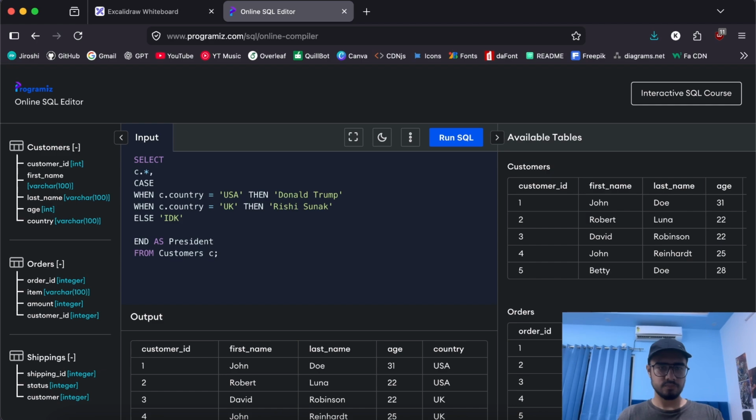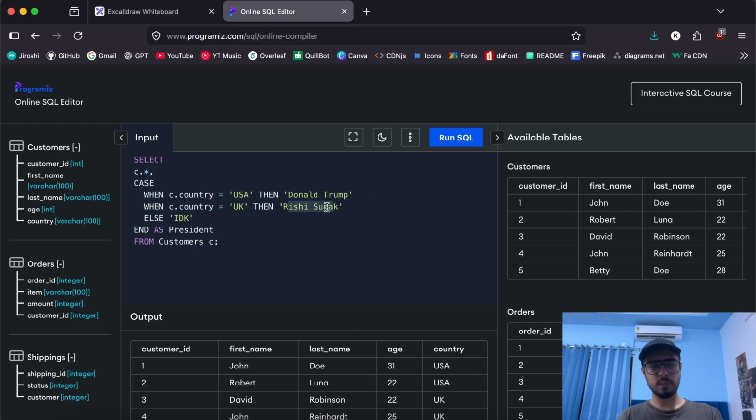Okay, so we have a case clause and it is closed by end, and we gave it an alias called president. Now in the case clause we have when statements, where we define a condition. If that is true, then this will happen. If this is true, then this will happen. Else it will just show I don't know in the president column. So let's try to run the SQL and see this in action.